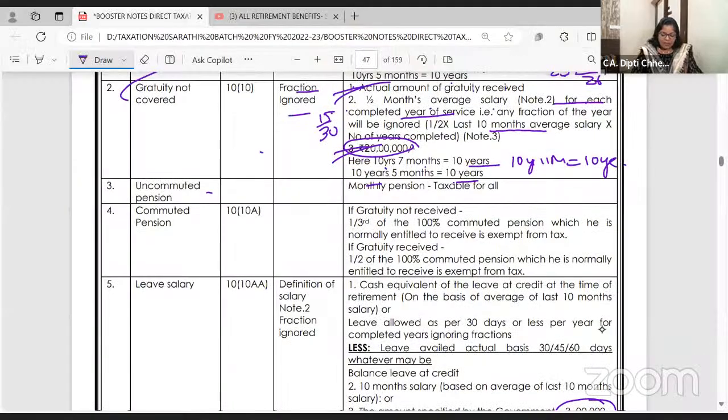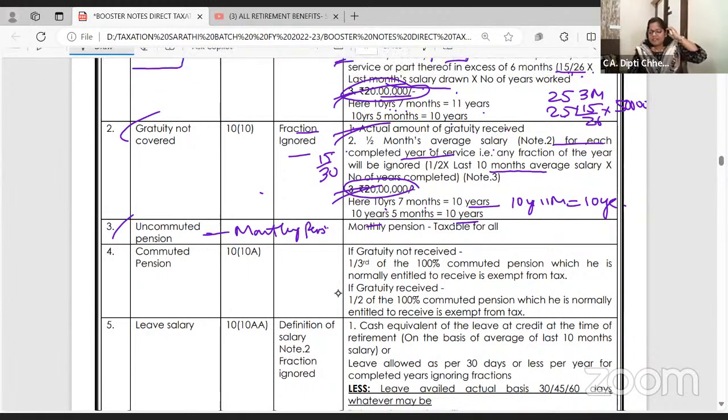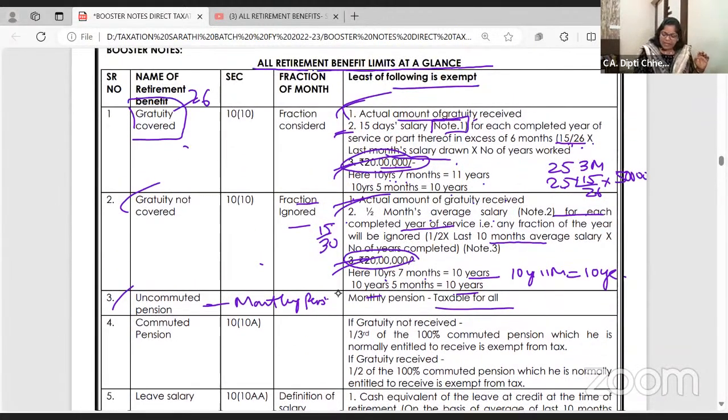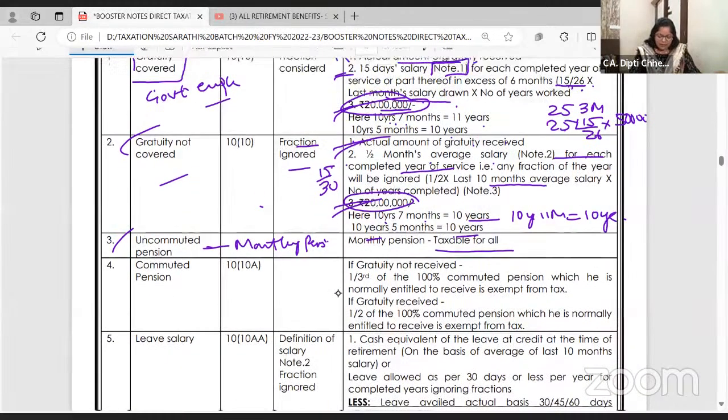Gratuity ke baad, pension. Uncommuted pension is also called monthly pension. After the employee retires, if he receives monthly pension, it's going to be taxable for all, whether you are a government employee or not. Yeah, gratuity, I missed writing here. This is all for government employees, gratuity is fully exempt.